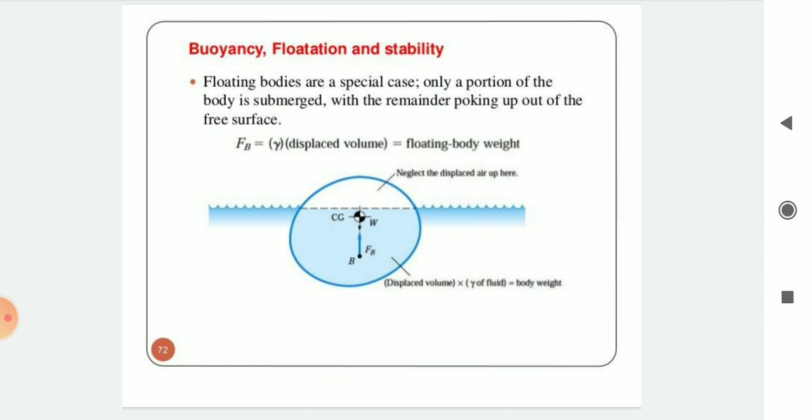Floating bodies are a special case. Only a portion of the body is submerged, with the remainder poking up out of the free surface.